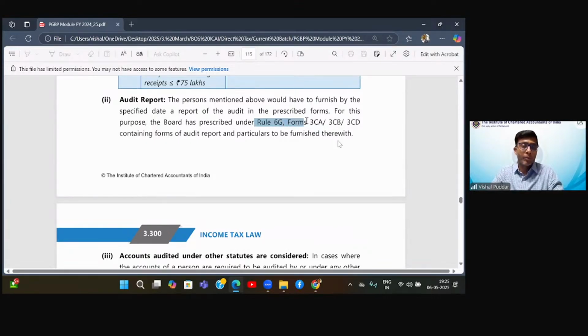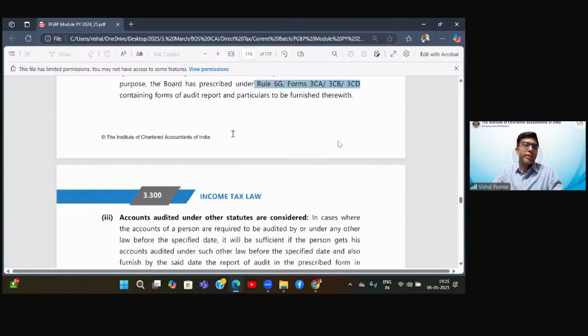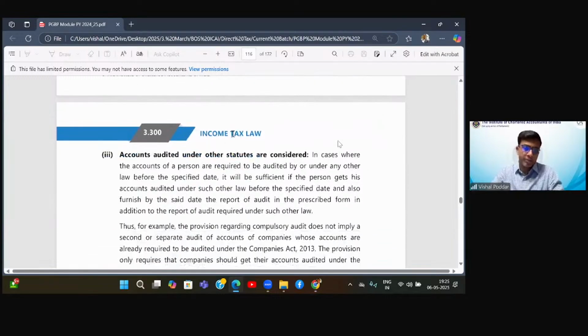Now the word is upload because everything is online. Form 3CA, 3CB, 3CD. These are the audit related formats and audit related reports.